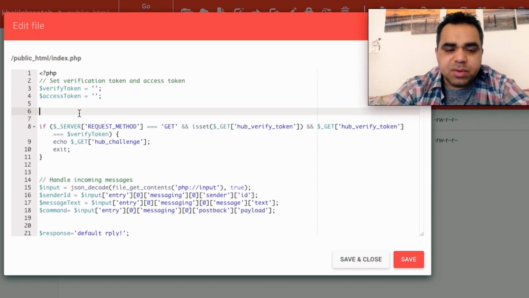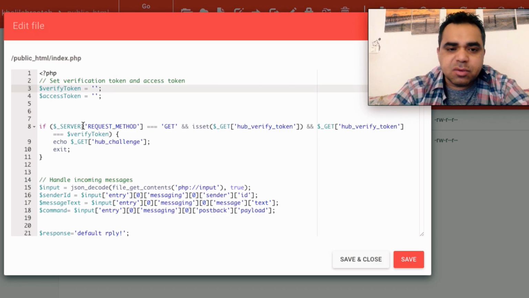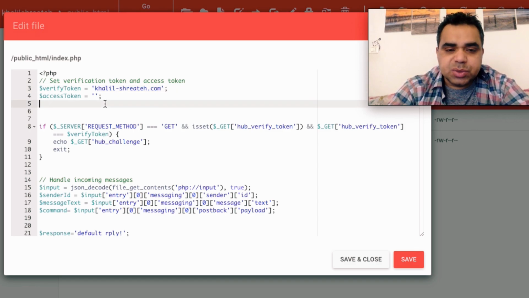So the first thing we need to do is the verify token. Here you can add any token you want. It's just a token that Facebook can use in order to connect to your website or to your web hosting. I'm gonna use khalil-shreateh.com here. You can use whatever token you want. I prefer you do not use spaces in this token. Make it all without spaces.